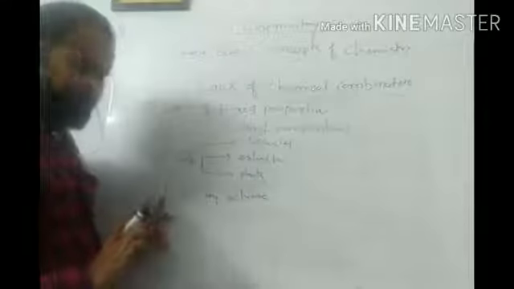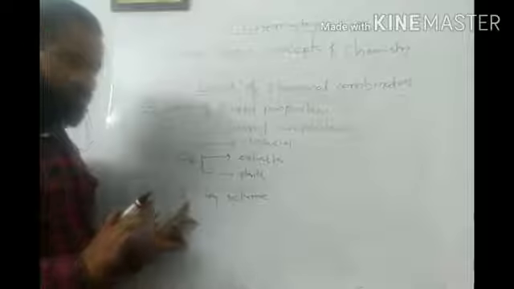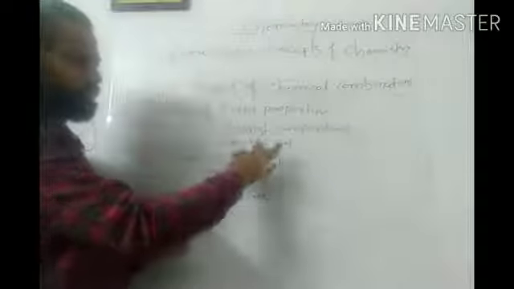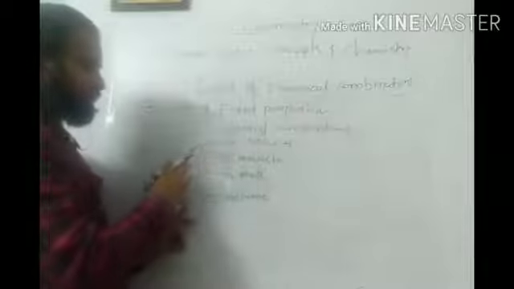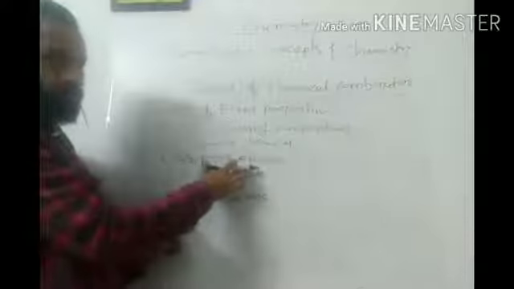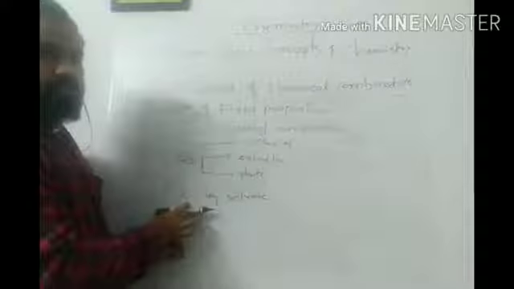Means what? If we combine one volume of carbon with two volumes of oxygen, I will get carbon dioxide, irrespective of source. It is not like that for a vehicle, if you get carbon dioxide, the combination is like this, and from exhalation, the proportion is different. The proportion by volume is always the same.